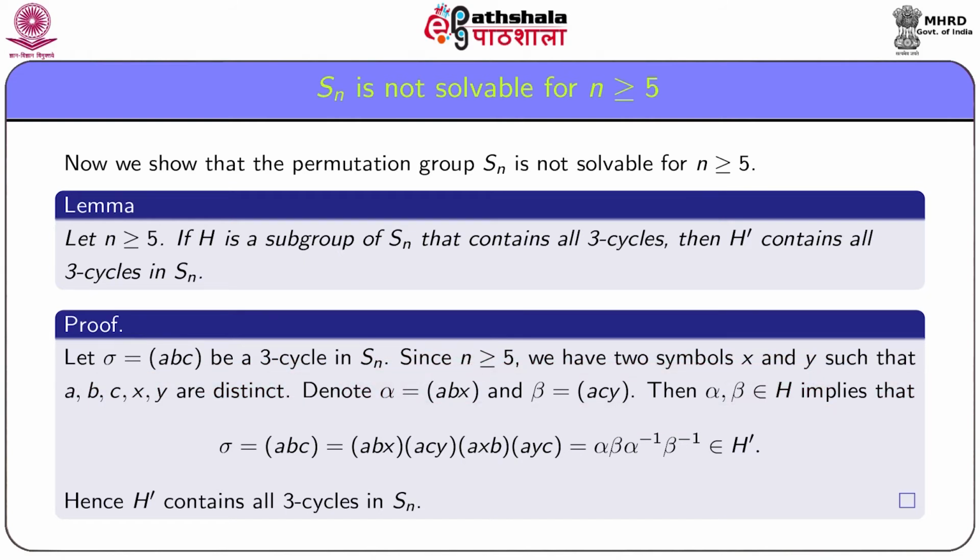Thus, alpha and beta are 3 cycles, and hence alpha and beta belong to H. And this implies that alpha beta alpha inverse beta inverse belongs to H dashed, but alpha beta alpha inverse beta inverse is equal to (a b c), which is sigma. Thus, sigma belongs to H dashed. Since sigma is an arbitrary 3 cycle in Sn, it follows that H dashed contains all 3 cycles in Sn.